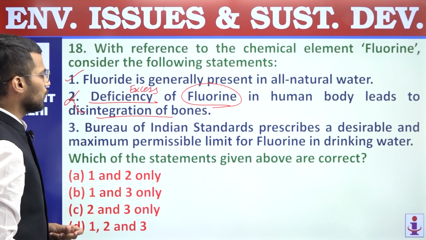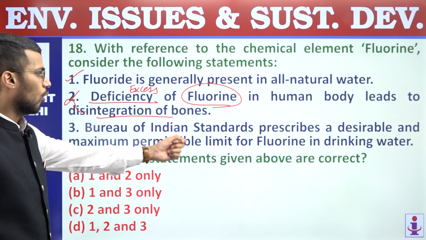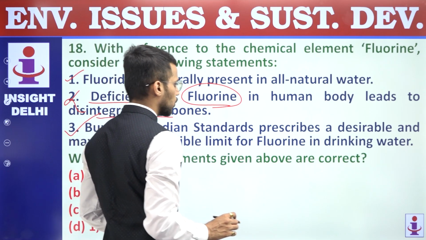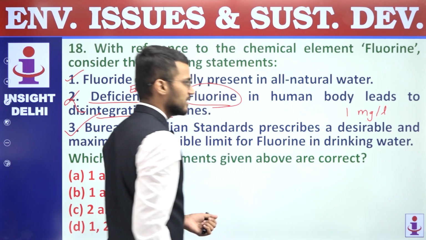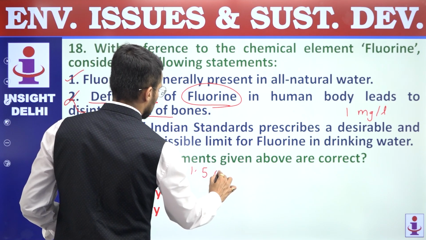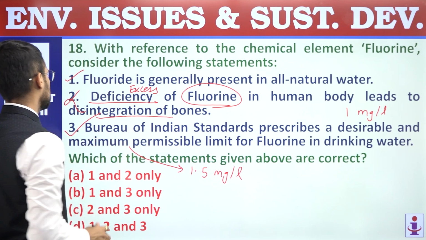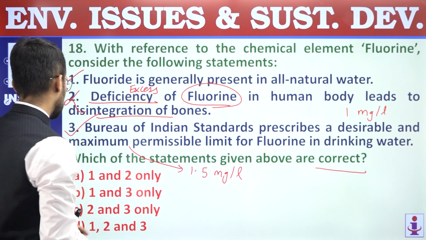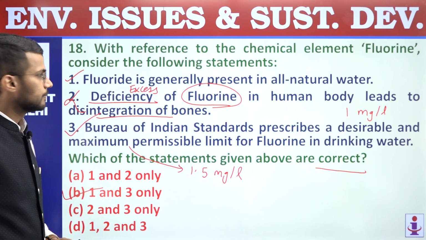Third, Bureau of Indian Standards prescribe a desirable and maximum permissible limit for fluorine in drinking water. So this statement is also a correct statement. Bureau of Indian Standards has set 1 milligram per liter as the desirable limit of fluorine, and maximum permissible limit is 1.5 milligram per liter. Fine. So third statement is a correct statement. We are supposed to find out correct statements only. First and third are correct. Answer is B, 1 and 3 only. Question number 18, answer is B.